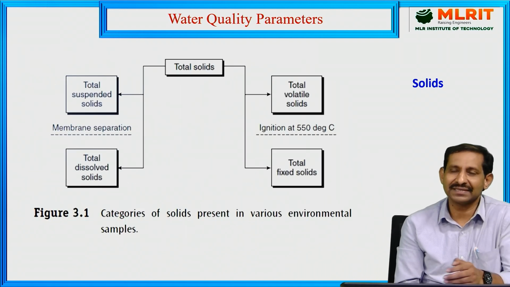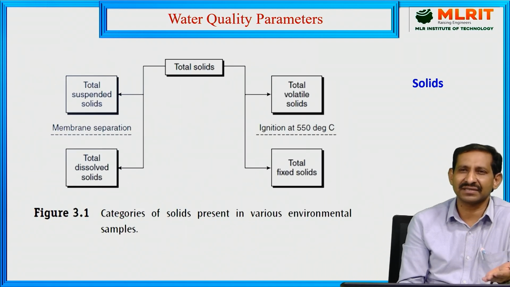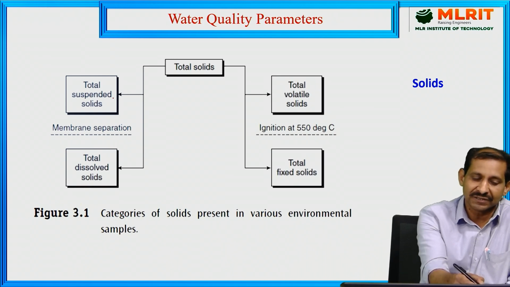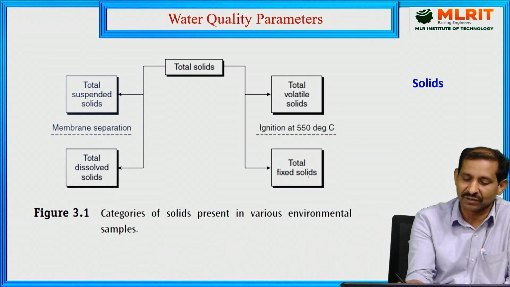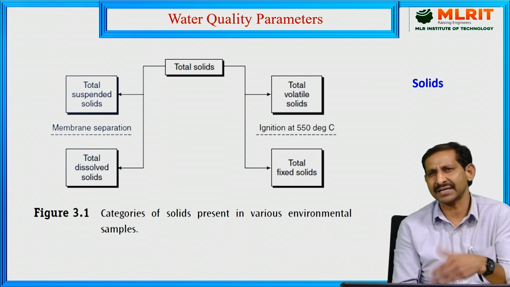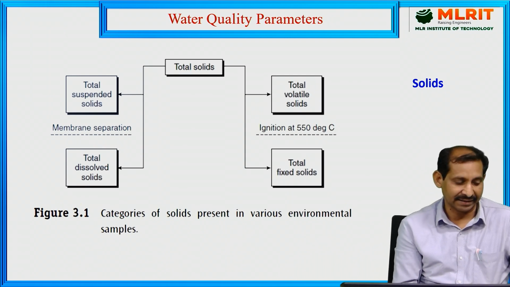Now coming to this, this is the schematic representation of the previous explanation. Total solids will be divided into different categories: total suspended solids, total volatile solids, total fixed solids, and total dissolved solids. The previous slide is only a representation through a schematic diagram.